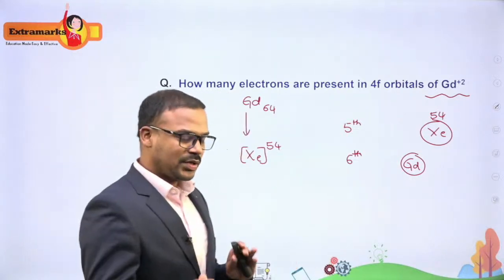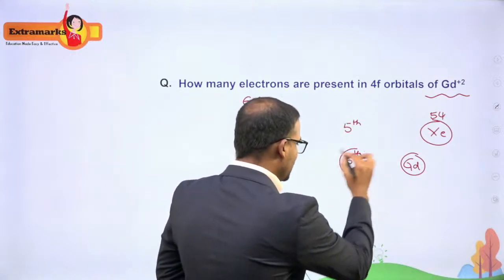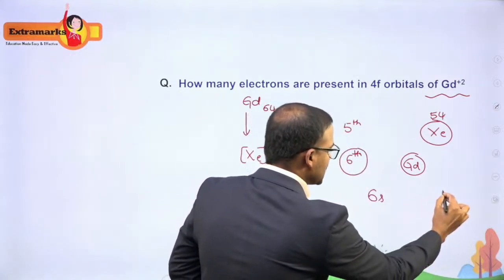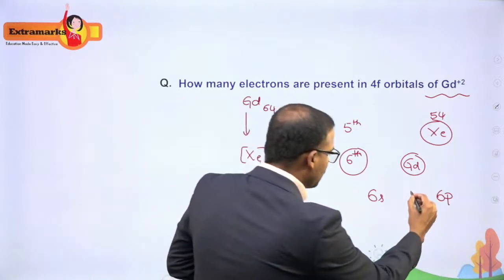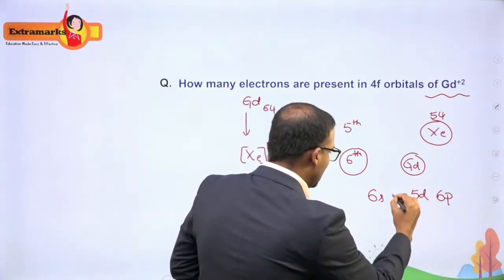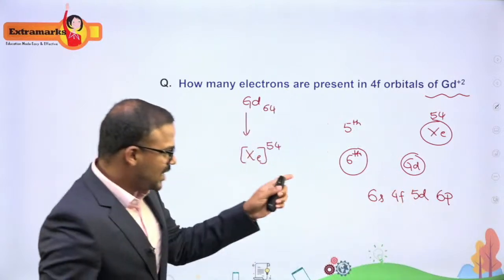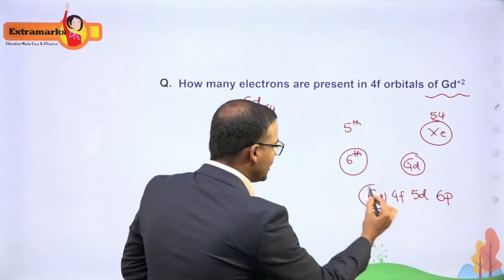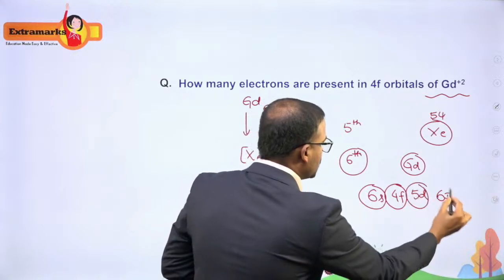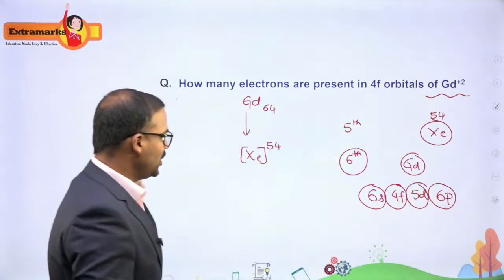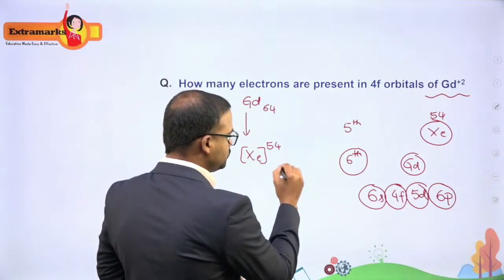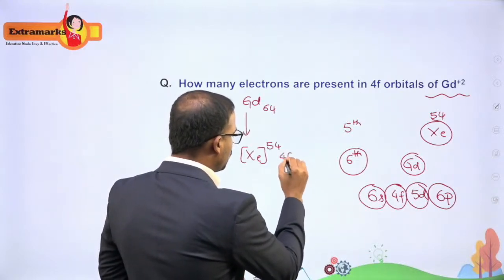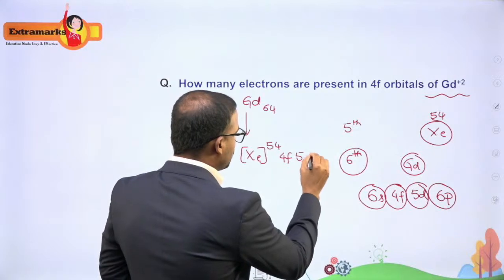The easier way to understand is, in the 6th period you will see 6s getting filled, 6p getting filled, and then you will have 5d and 4f getting filled. So these are the orbitals which are getting filled in the 6th period. Now how many electrons are left over? I have got 10 more electrons, so I will write first 4f, then 5d and 6s.